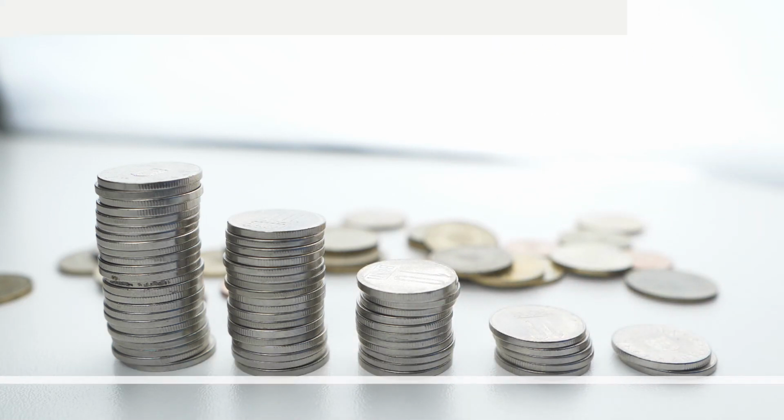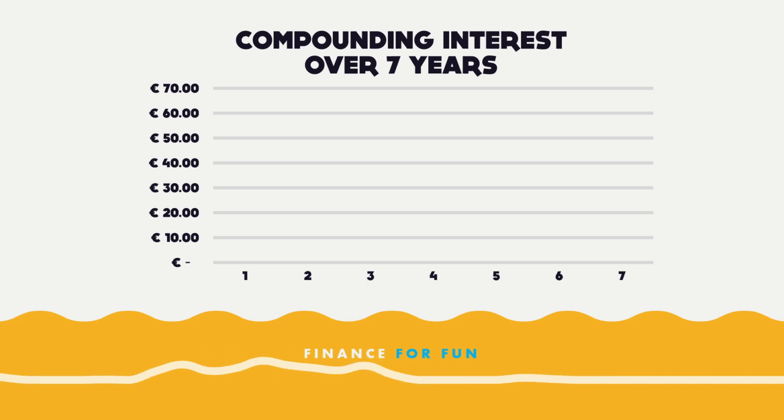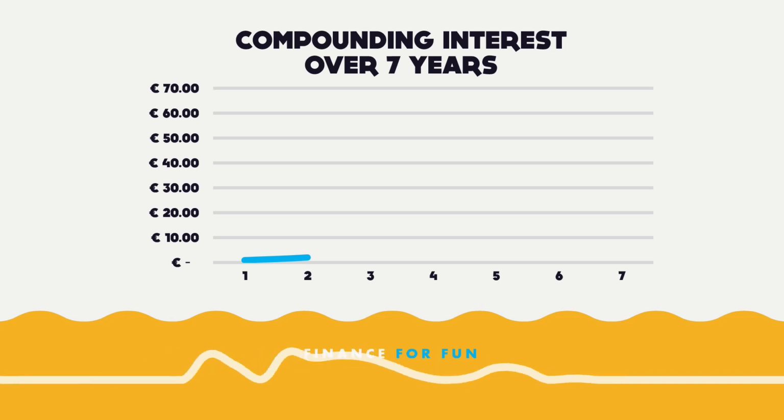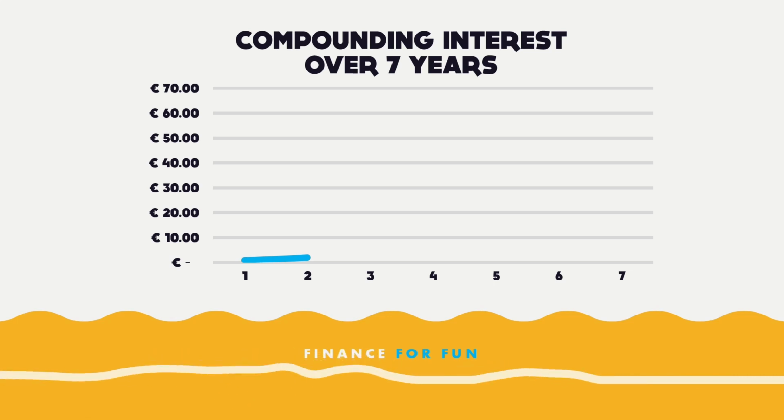For example, let's say that you invest €1 in a savings account that pays a magic annual interest rate of 100%. At the end of the first year, your investment will have earned €1, or 100% of the principal, in interest. If you leave the interest in the account and do not withdraw it, then your investment will now be worth €2, €1 principal plus €1 interest.